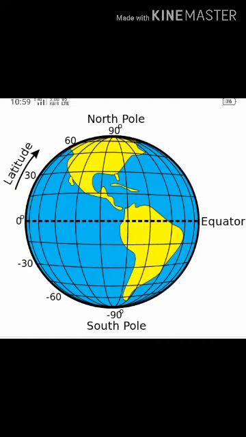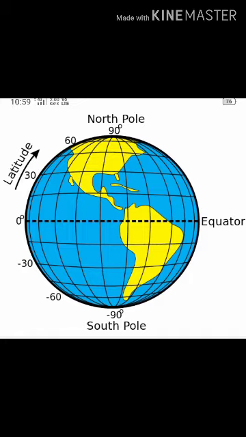Latitude is an imaginary line which joins all the places which have the same angular distance north or south of the equator. It is measured in degrees. The equator is the longest line of the latitude known as the Great Circle. Its degree is 0 degree. It is equal to the circumference of the earth. Other lines of latitudes are of a shorter length.